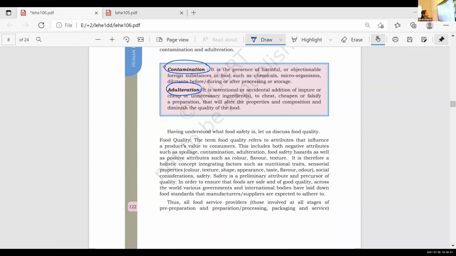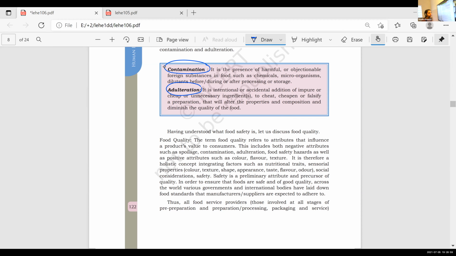So it is an intentional or accidental addition. It can be intentionally added or it can be accidentally added. It is the addition of impure or cheap or unnecessary ingredients. The stone is unnecessary in rice, right? We just add the stone to increase the weight. It reduces the quality of that food. Then, to cheapen and falsify a preparation that will alter the properties and composition and also diminish the quality of that food, that is food adulteration.